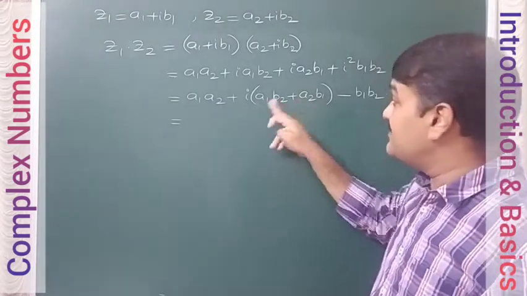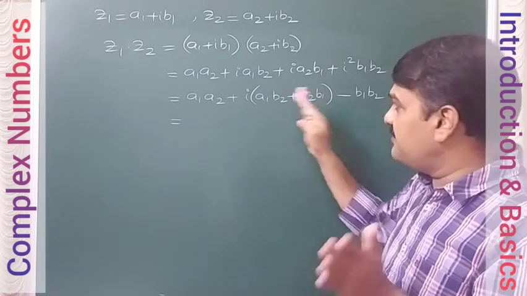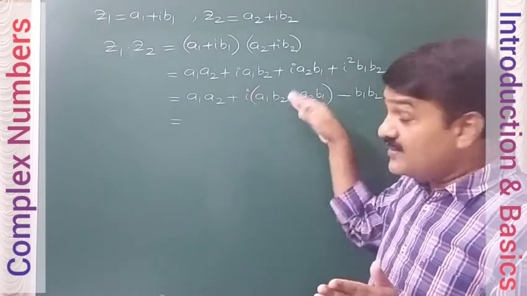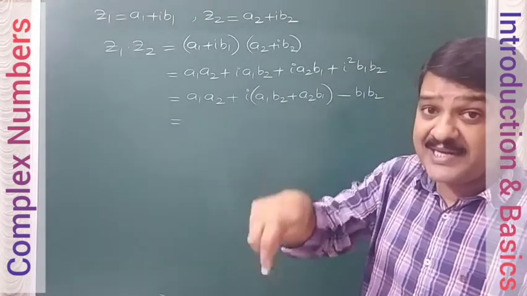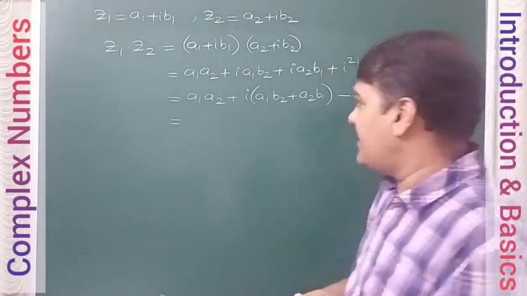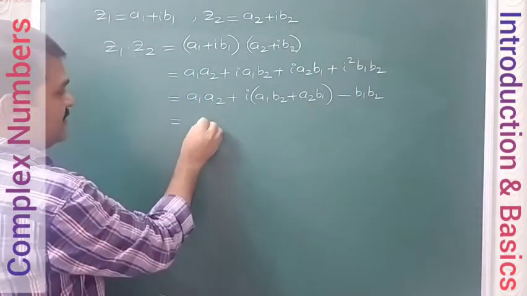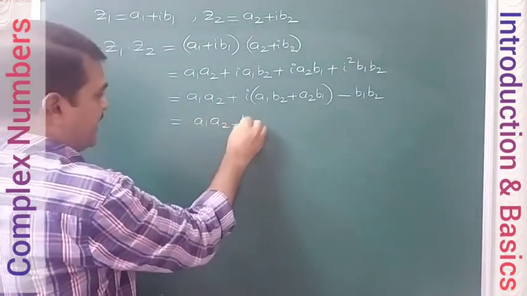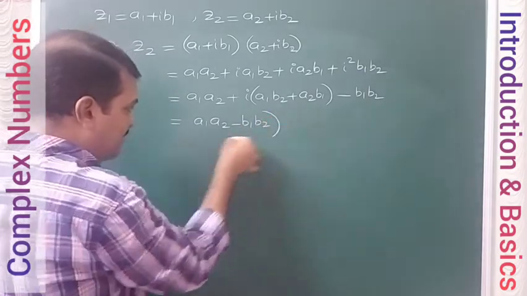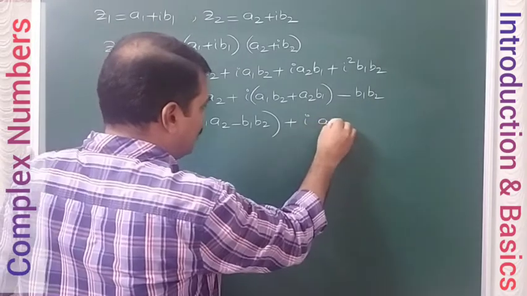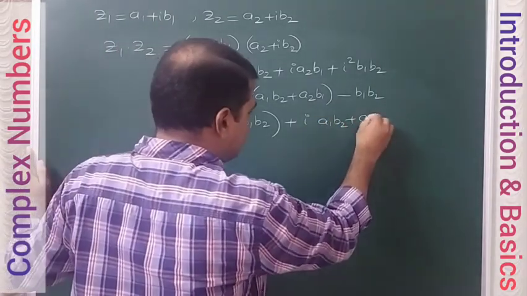Imaginary part means excluding i, we write the remaining part, but the term must have i, then only it can be called imaginary. So these two do not have i. Separate a1 a2 minus b1 b2, this is the real part. And separate this one, i into (a1 b2 plus a2 b1).